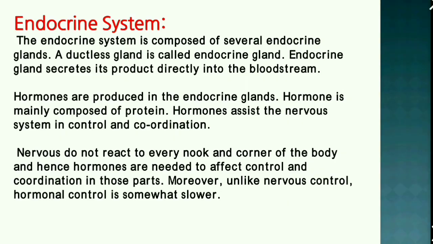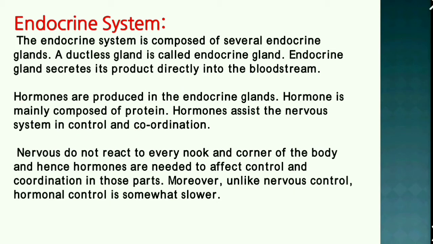The endocrine system is composed of several endocrine glands. A ductless gland is termed as an endocrine gland. An endocrine gland secretes its product directly into the bloodstream. Hormones are produced in the endocrine glands. Hormone is mainly composed of protein. Hormones assist the nervous system in controlling and coordination.